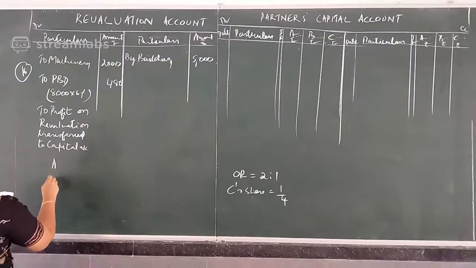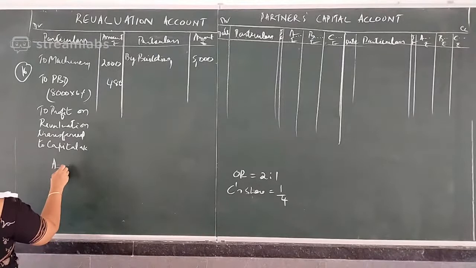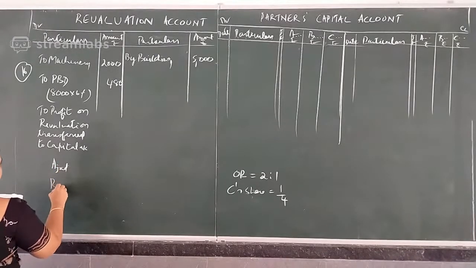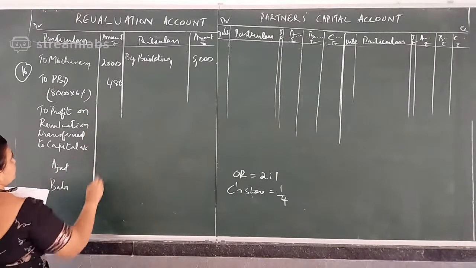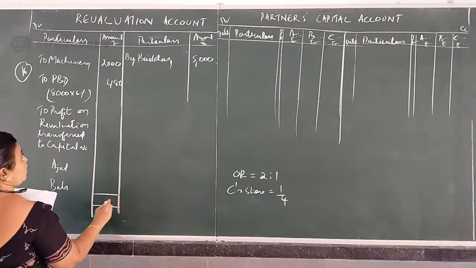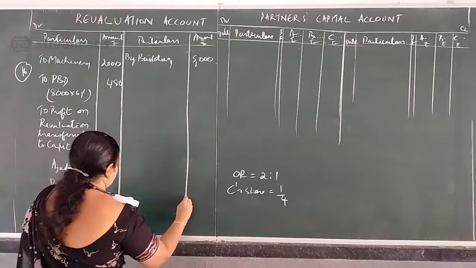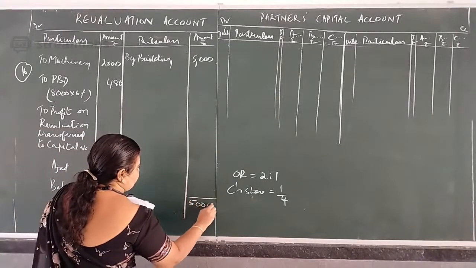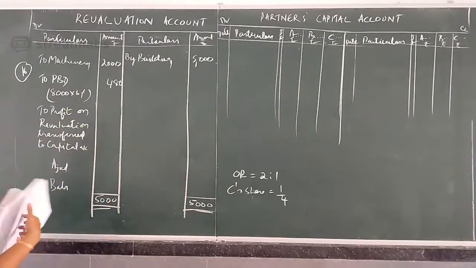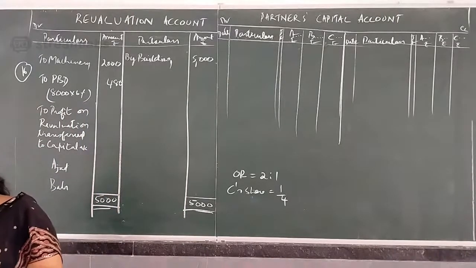So Azad and Babli. Total is 5,000. Now 5,000 minus 2,480, find out the difference.